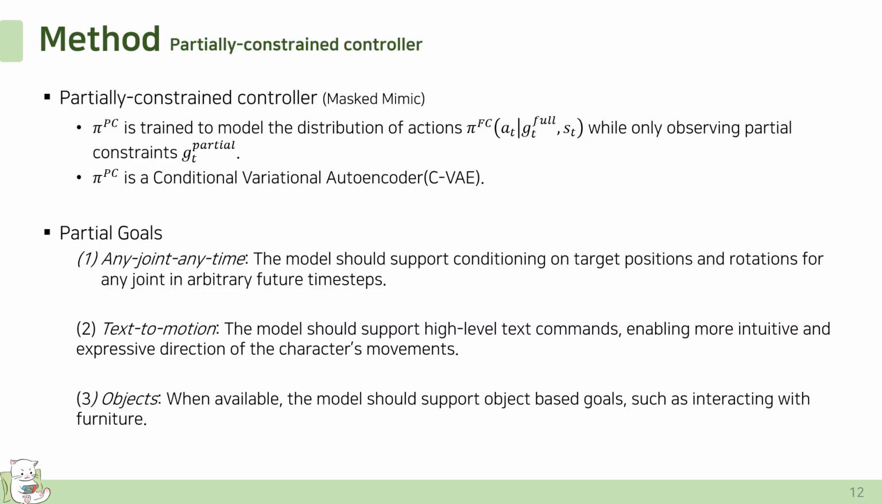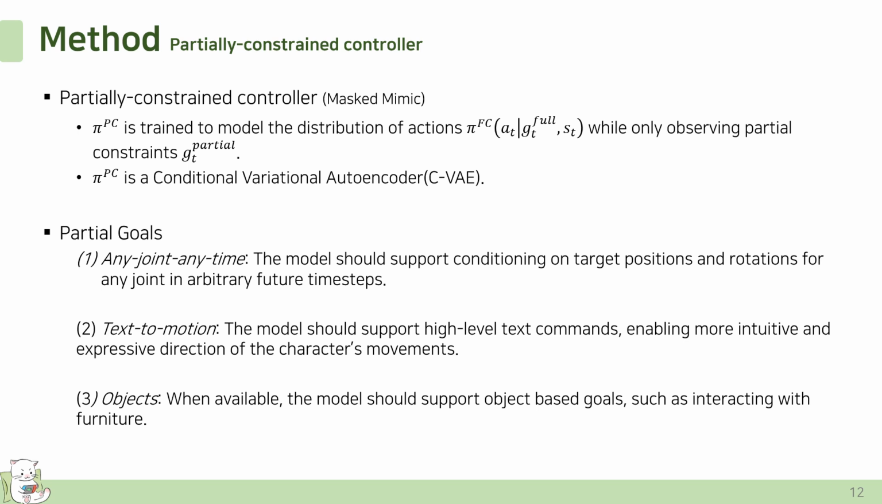The policy π_PC learns to model the action distribution of the fully constrained controller π_FC, given only a partially constrained goal, G_partial. To achieve this, the authors adopt a conditional variational autoencoder architecture. This generative model enables π_PC to model the distribution of different behaviors that satisfy a particular set of constraints, rather than simply producing a single deterministic behavior.